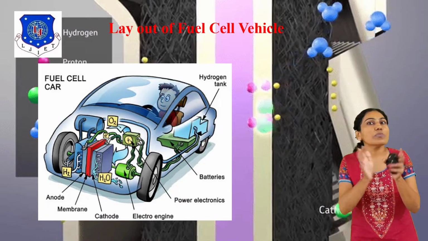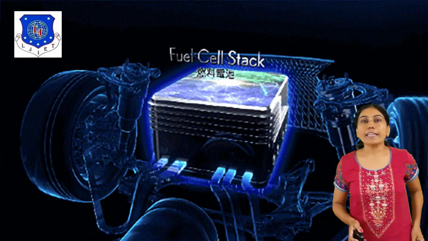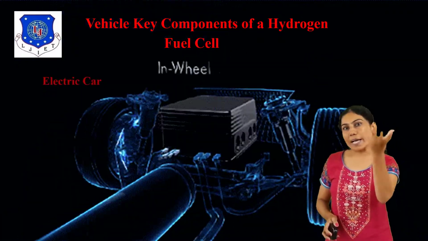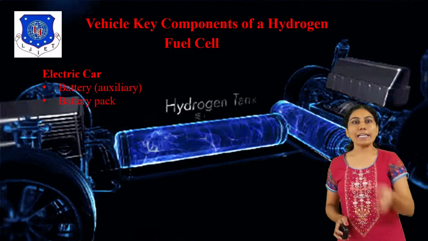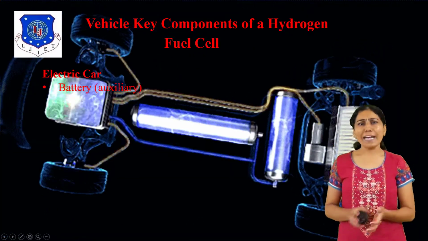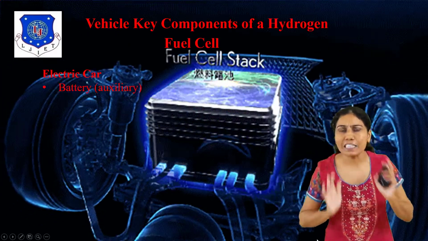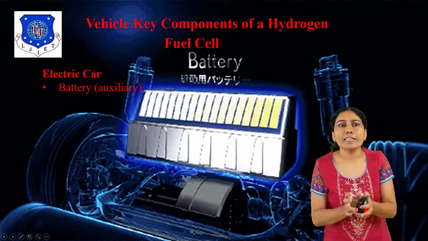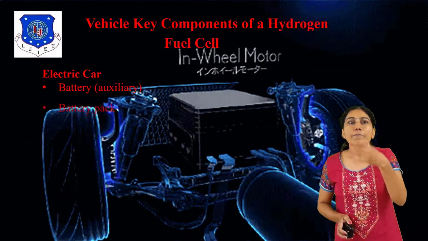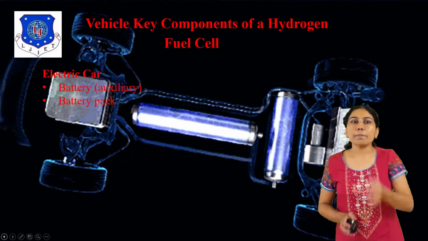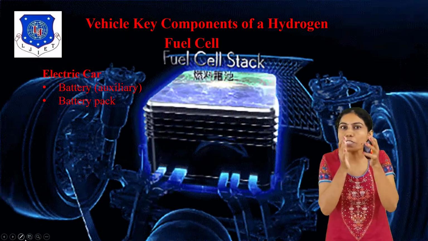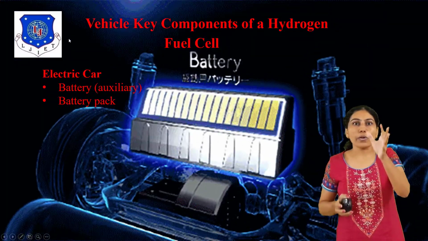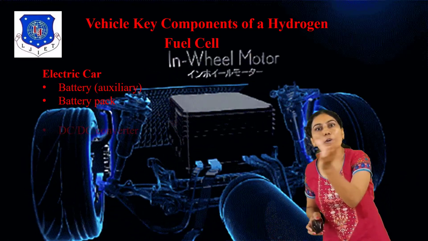It is the layout of the fuel cell vehicle. Then the second point, the vehicle components of the hydrogen fuel cell electric car. The first is the battery, the auxiliary traction battery, which provides power to start the car and runs the car accessories. Then the second is the battery pack, which stores charge; you can recharge the battery and provide power to the motor.